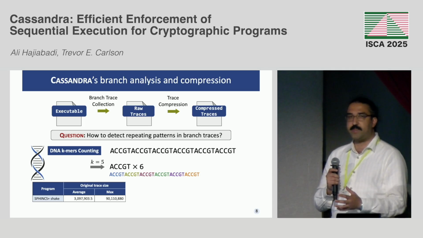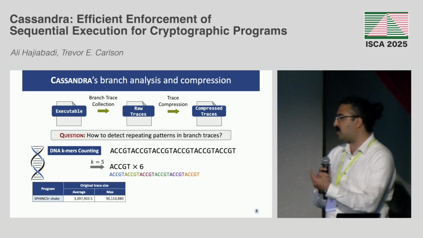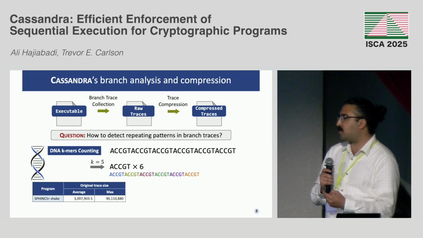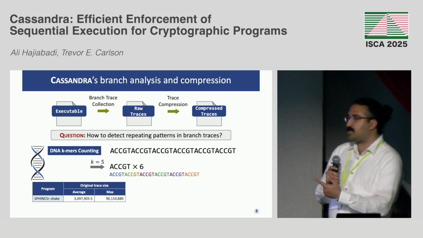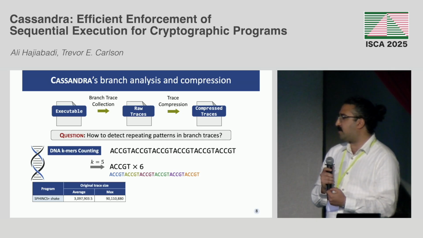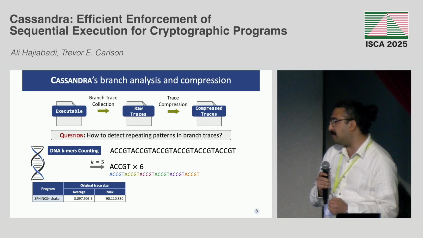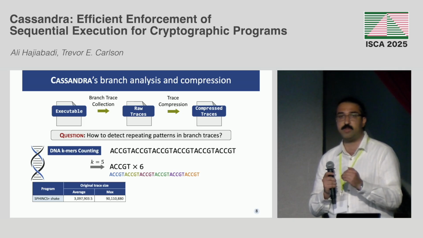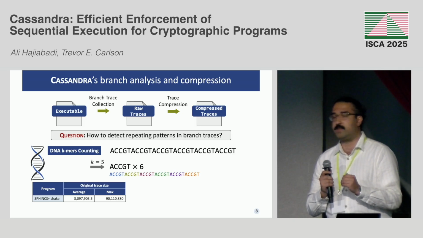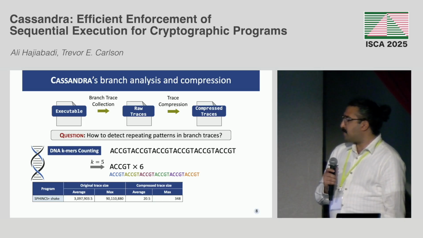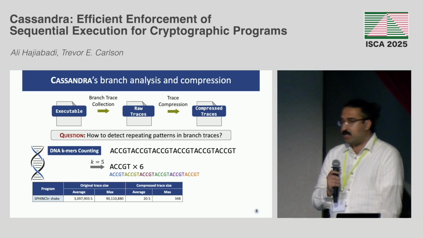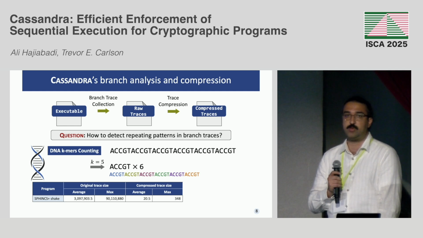To showcase the effectiveness of this compression, I'm going to give you one example of a post-quantum cryptographic program, Sphincs Plus. So the original trace size on average is about 3 million, right? And it can go up to 90 million. And then after our compression, on average, we have traces of size 20, right?